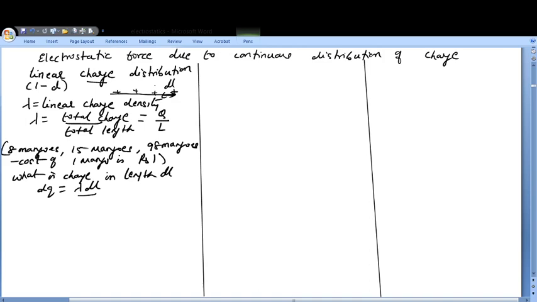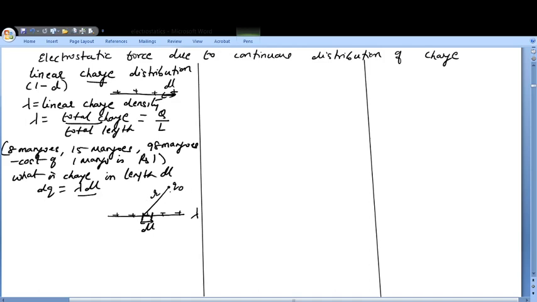Now let us suppose we have to find out the force due to this linear charge distribution. Let us suppose I have a wire here, and let lambda be the charge per unit length. And this is charge Q0, and I want to know what is the force on charge Q0 because of this line element. So what I'll do is I will take a very small element dl. Take a small element dl, and let the distance between this dl and Q naught be r.